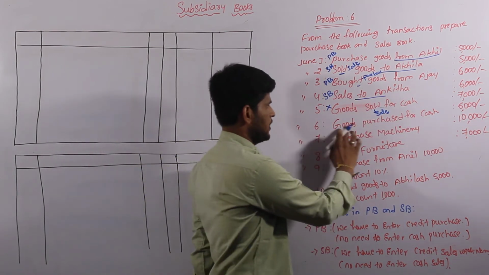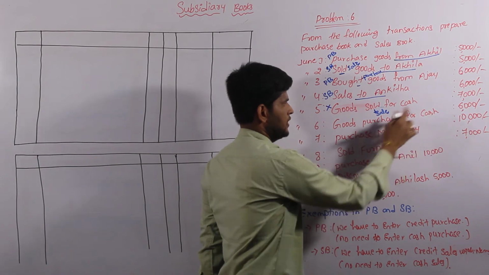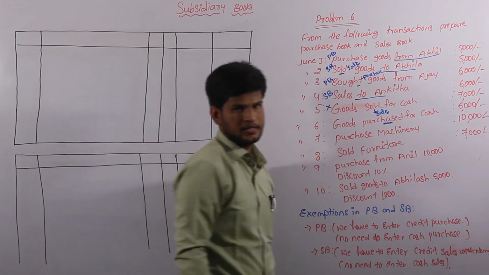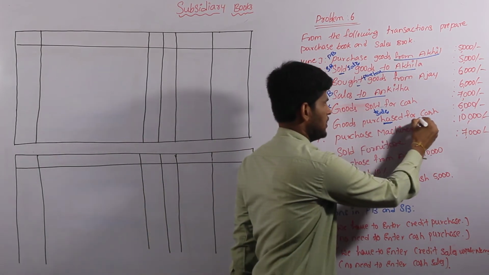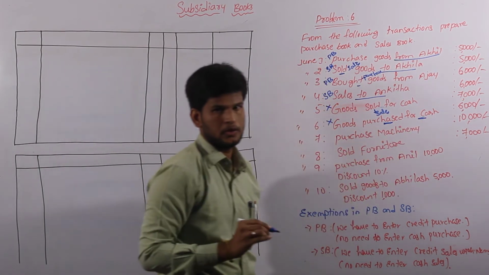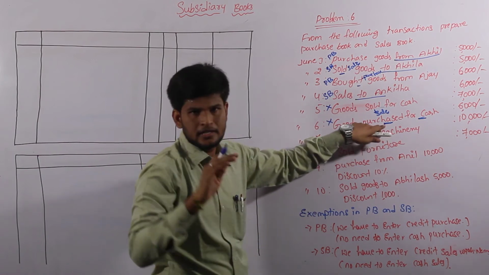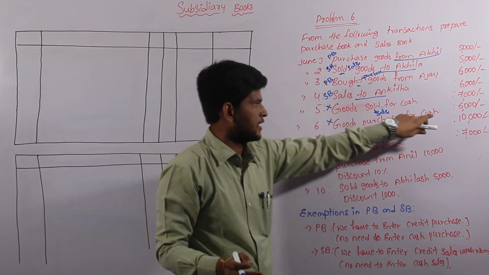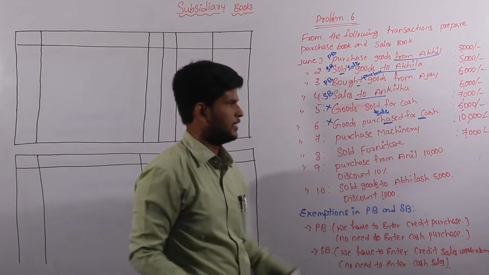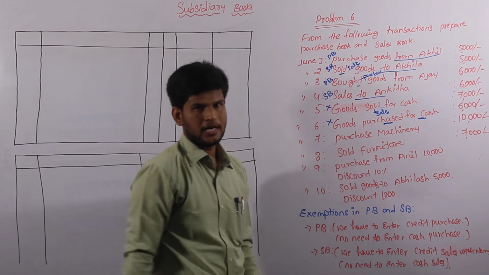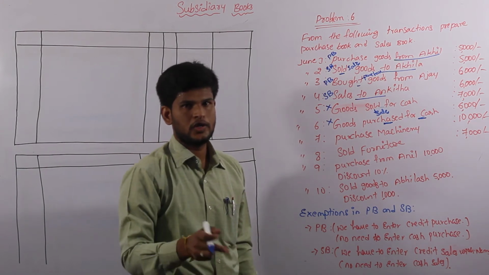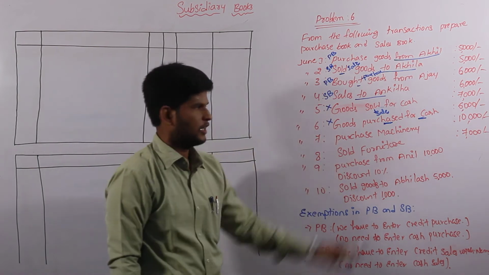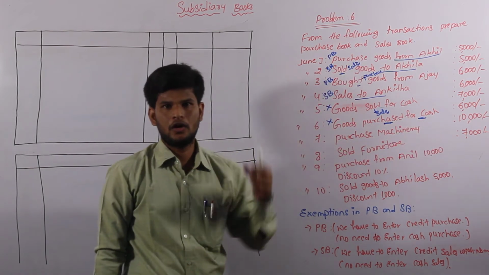And come to the sixth one, goods purchased for cash. This is also a purchase transaction. It would also come under the purchase book, but there is the word cash, so we have to cancel this one also, because a purchase transaction is based on the name of the person. Here there is no name as well as there is cash. So that's the reason we are cancelling this purchase transaction in the purchase book. The reason we are cancelling the transaction is that it is a cash purchase transaction. It will go to our next stage, the cash book.